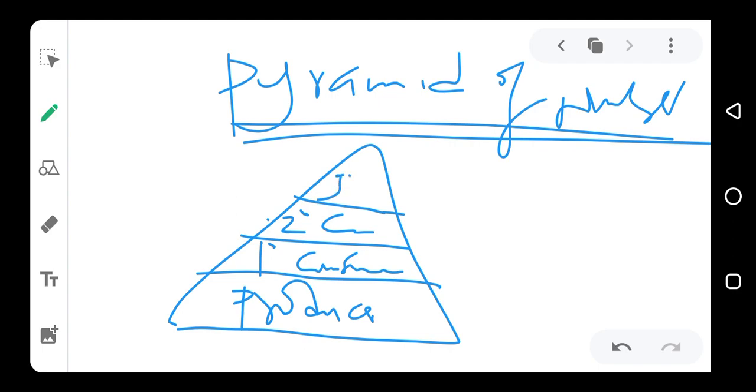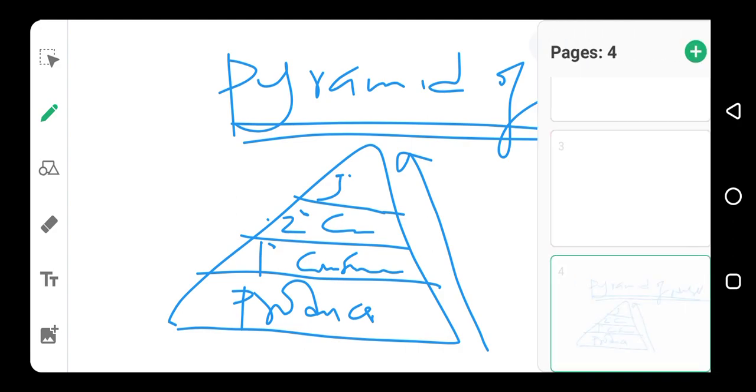So the more we go up to the tertiary consumers, the lesser the energy available and the lesser the number of organisms that are available in each trophic level. So this is what we call pyramid of number. I say that pyramid of number represents the number of organisms that are available at each trophic level.